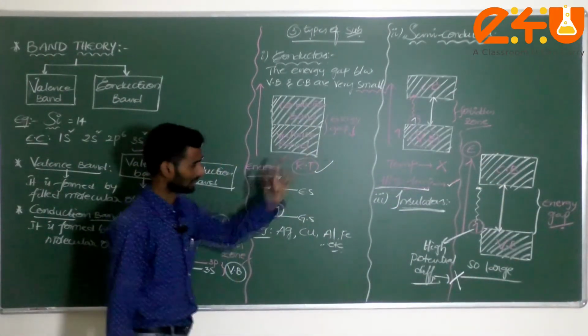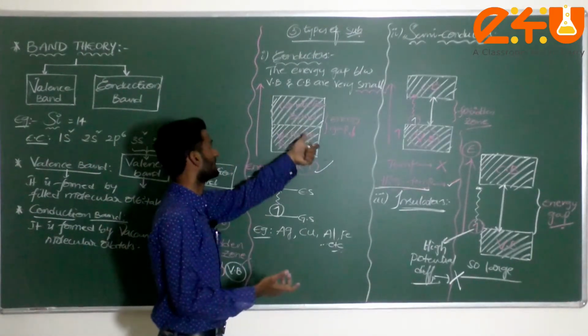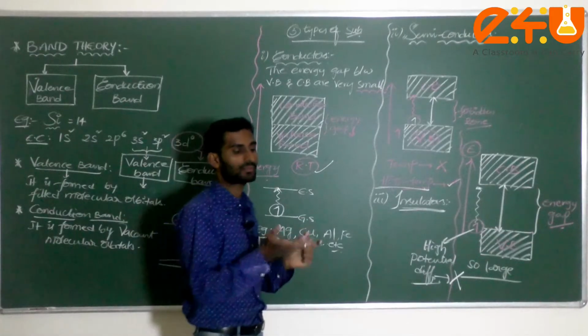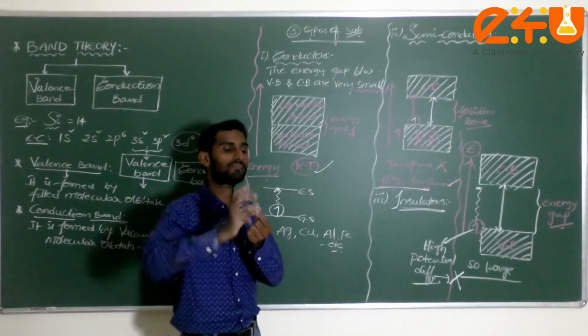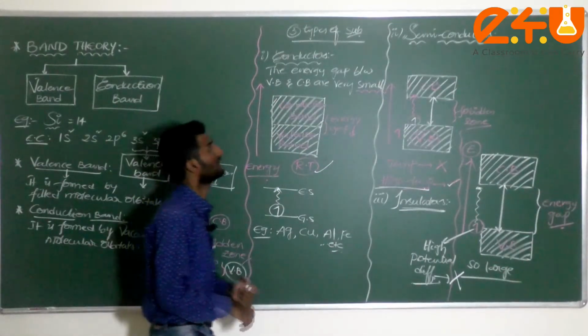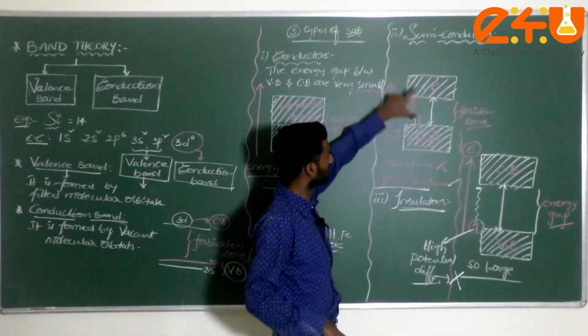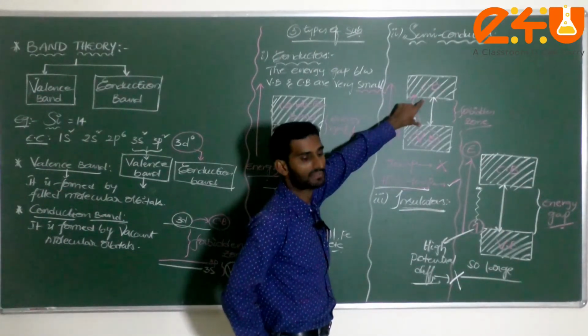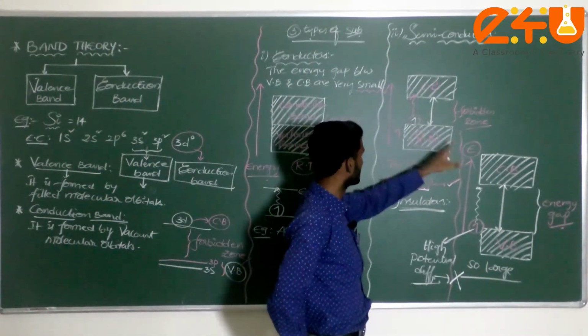Now based on that, how do you distinguish conductors? There is no energy gap, or it is very small. Sometimes, if you raise the temperature, the bands overlap or merge with one another in conductors. But in semiconductors, the energy gap is somewhat small.